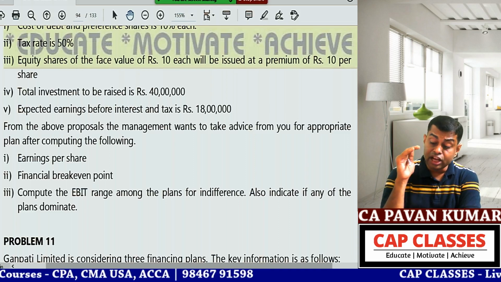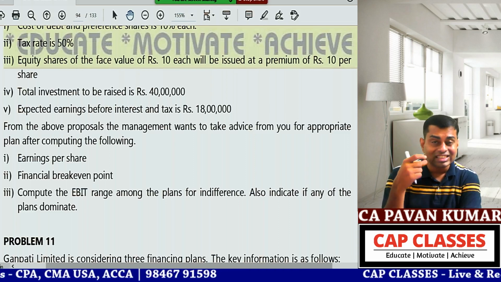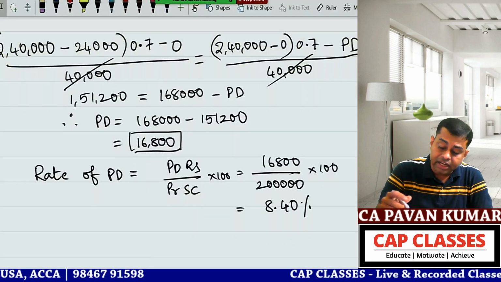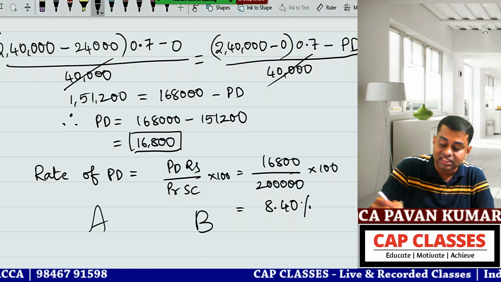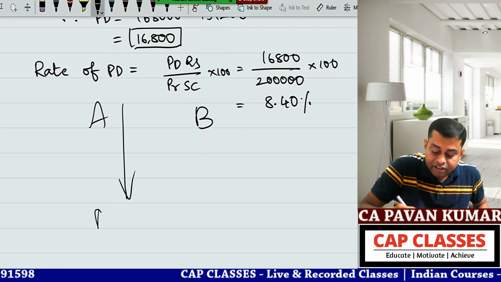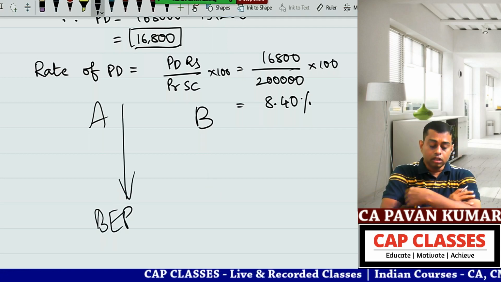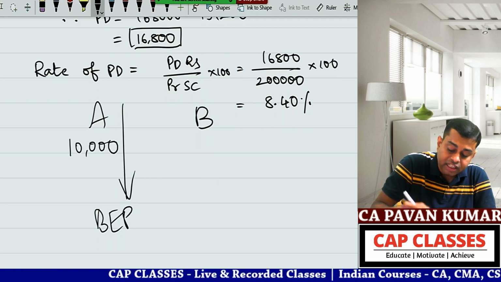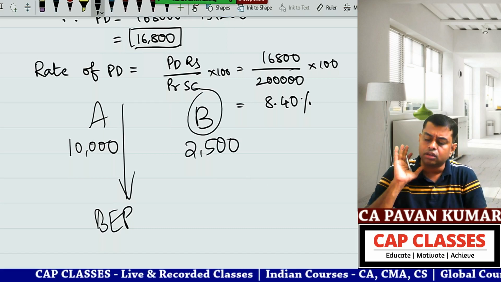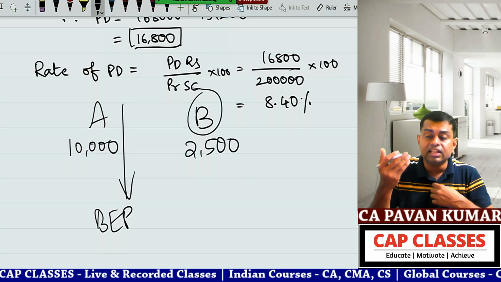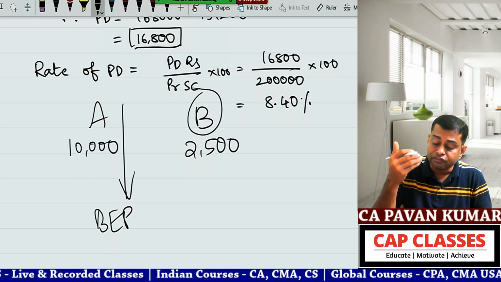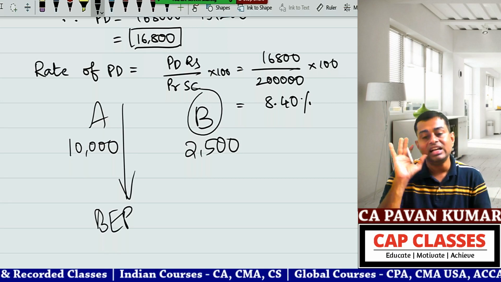Simple. This phrase, any of the plans dominate, will come in both costing and FM. In the context of break-even point, which plan dominates? So there are two plans, plan A and plan B. Which plan dominates? Simple. Whichever plan has the lower break-even point is a better plan. Plan A financial break-even point is 10,000. Plan B financial break-even point is 2,500. You can say plan B dominates plan A. There is a lot of theory behind that also, but at your level, to write a one-sentence conclusion in the exam, wherever the break-even point is less, say that it is a dominating plan, it is a better plan.